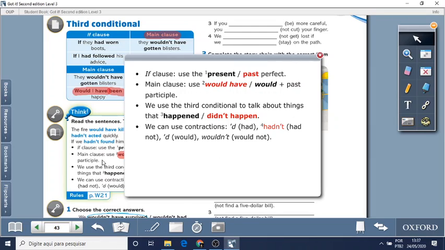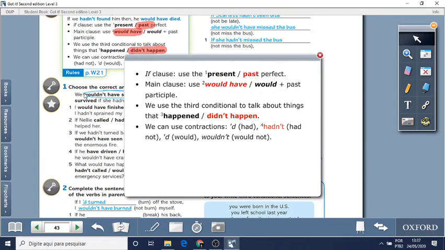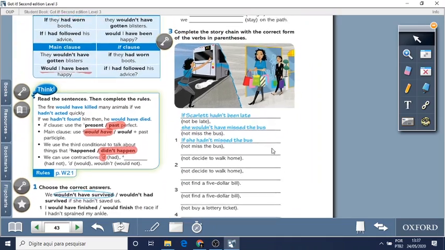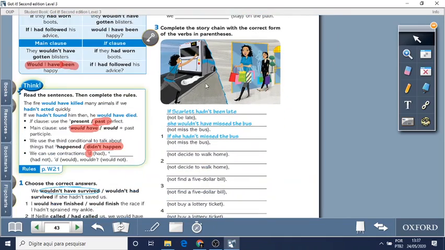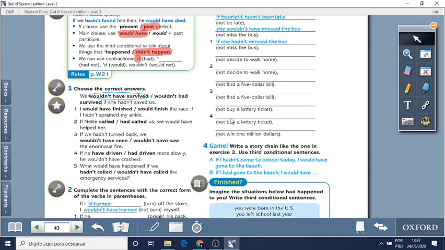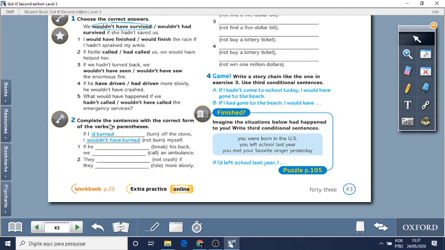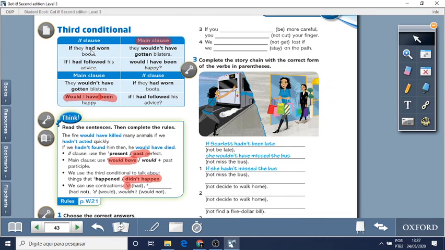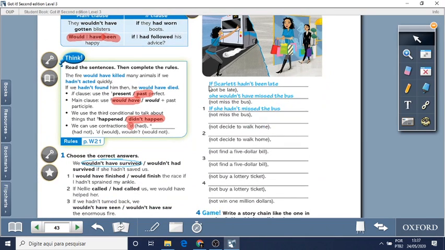So now you are going to do exercise number 1, number 2, number 3, okay? So here you just have to choose the correct answer. Here you have to complete the sentences with the correct form. Remember, if past perfect, would have. And here you have to complete the story and use if.